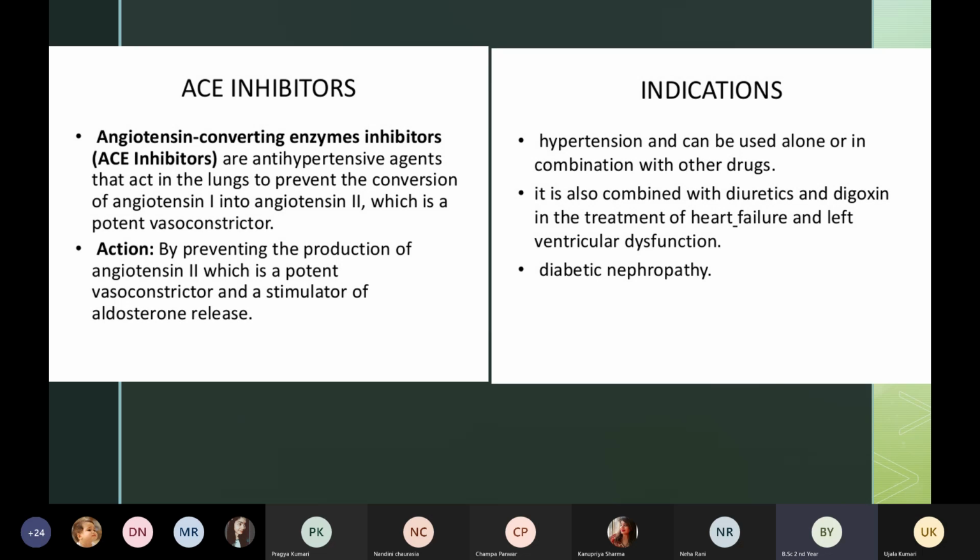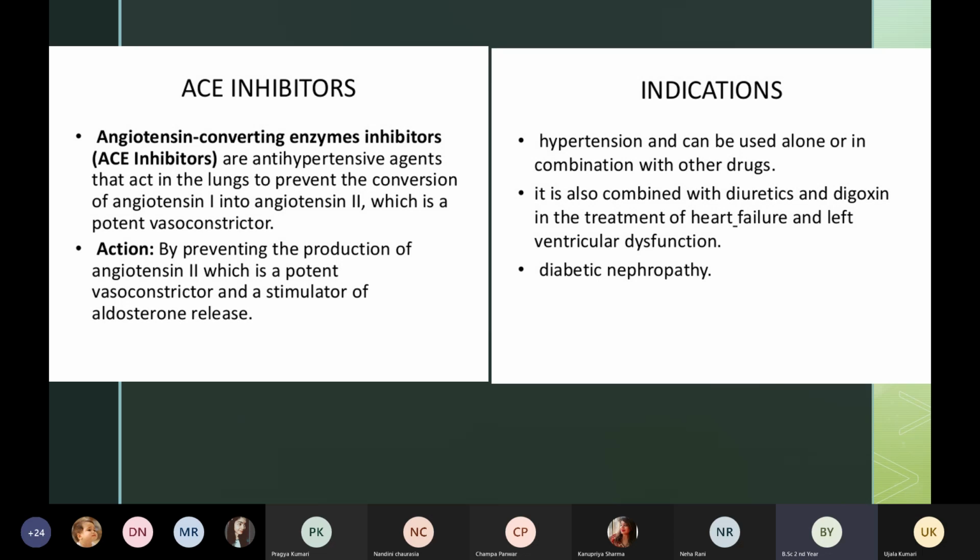Okay, so they are acting in the lungs to prevent the conversion of angiotensin 1 to angiotensin 2, which is a potent vasoconstrictor. I'll tell you first what is angiotensin. Angiotensin 1 is produced by renin. Renin is an enzyme which is produced by the kidneys. Okay, kidneys are producing renin, it is secreting renin. This renin, what is its function? It is producing angiotensin 1.